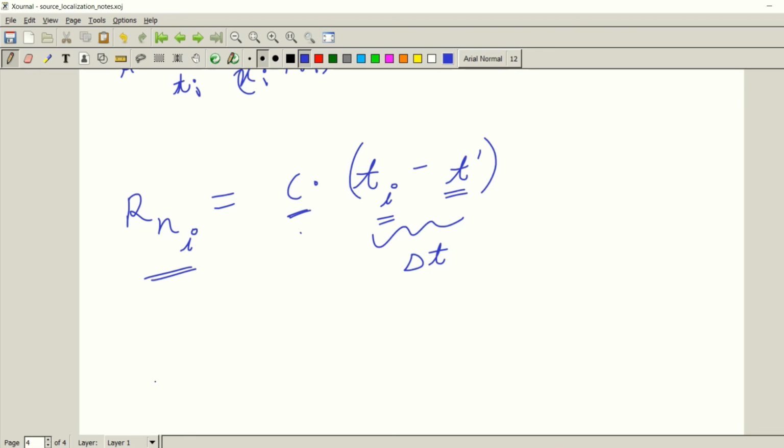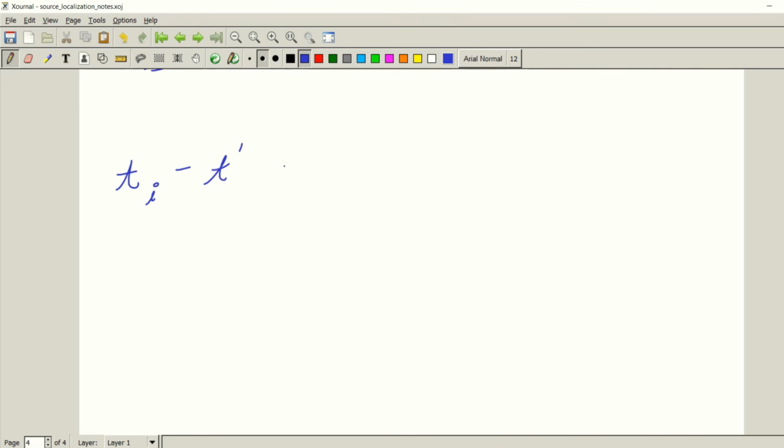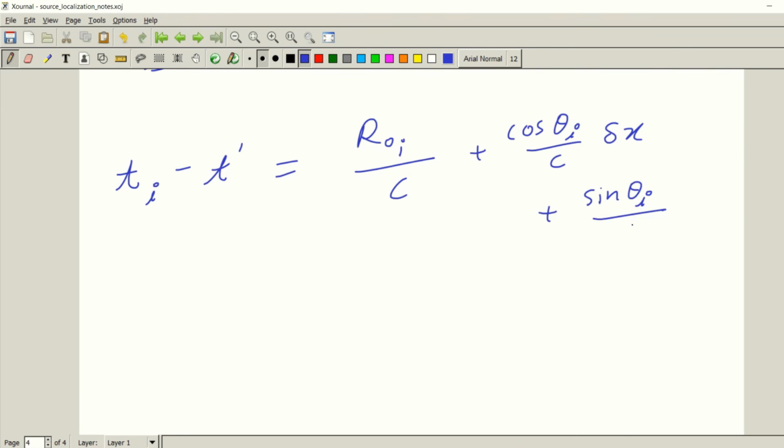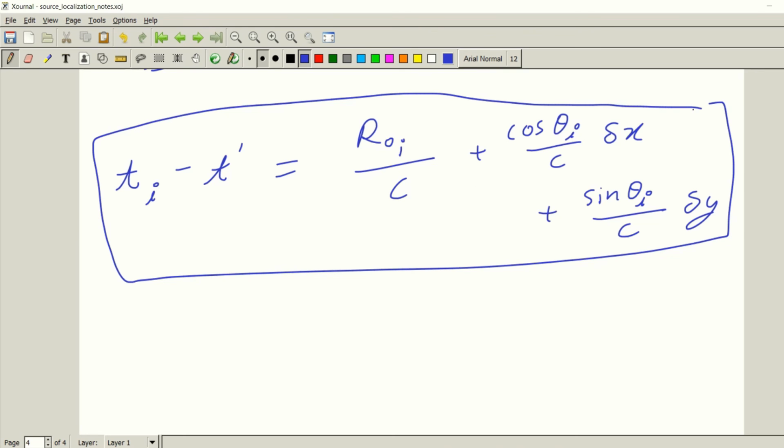So if we know this relation, we can easily now write the following. ti minus t dash equals Roi by c plus cos theta i by c del x plus sin theta i by c del y. So what we basically did is we replaced this Rni by this ti.